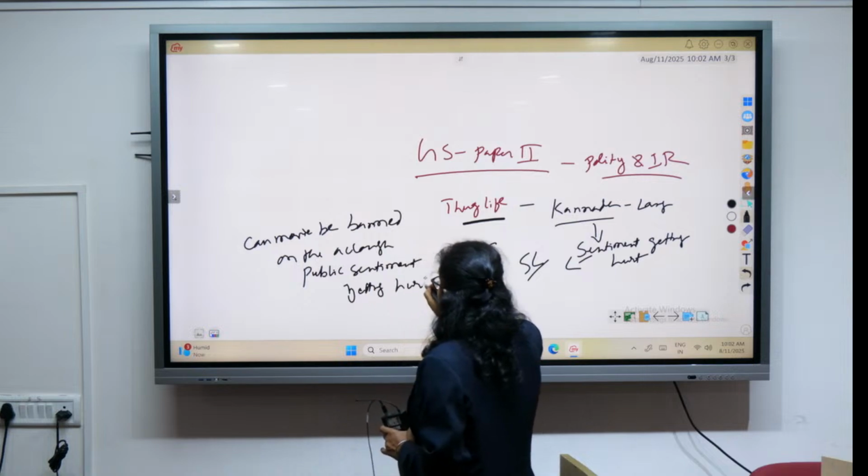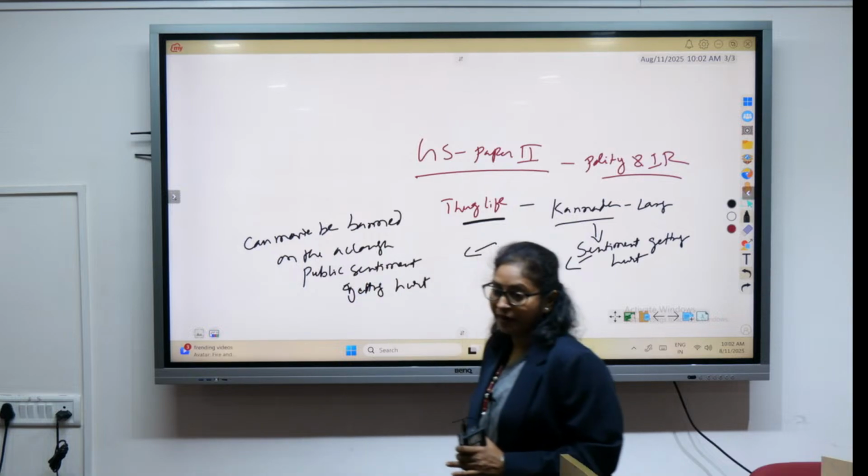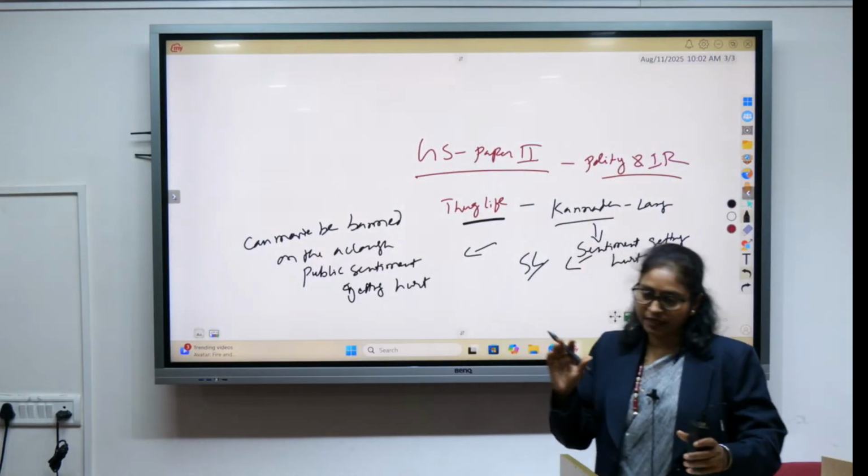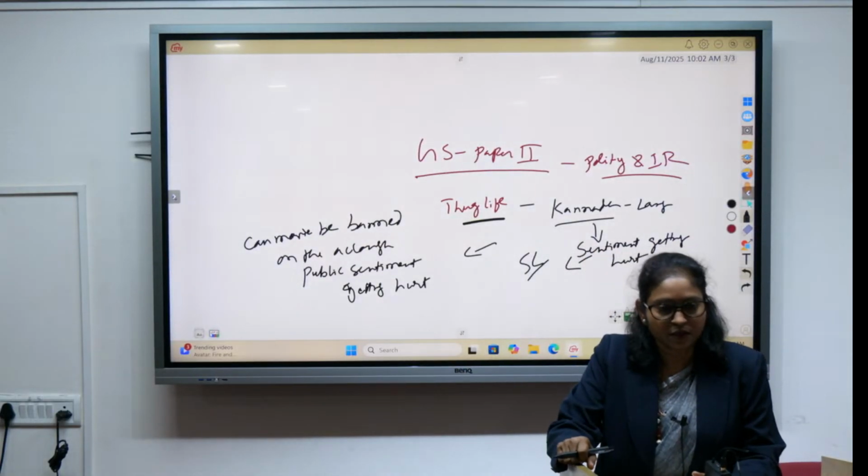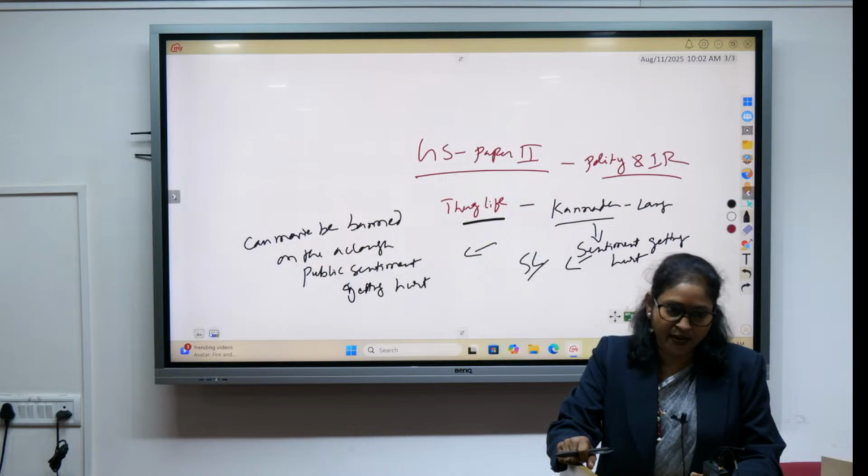Such kind of question has earlier also come in the mains. This year the incident happened where the movie was banned in Karnataka on the ground of Kannada people's sentiments getting hurt because of the language row.